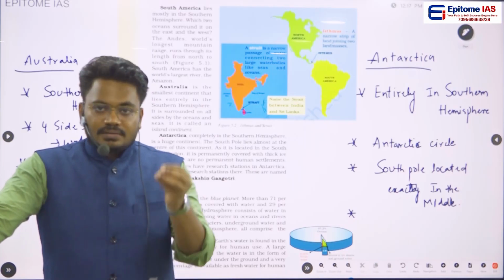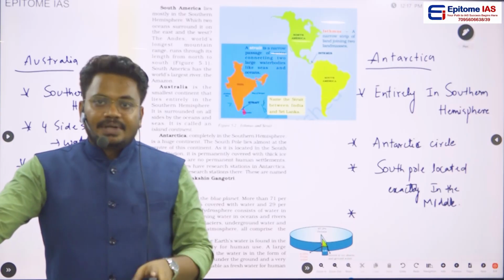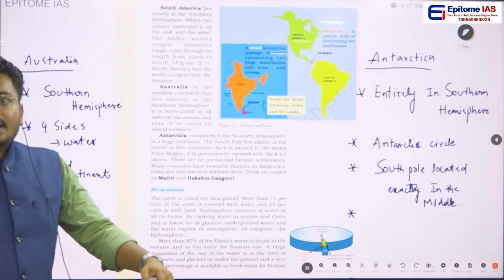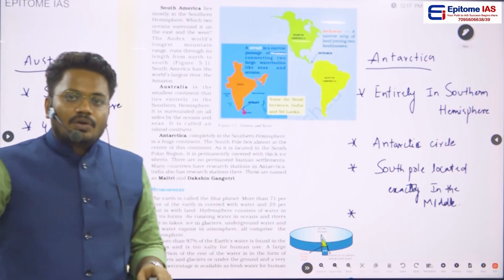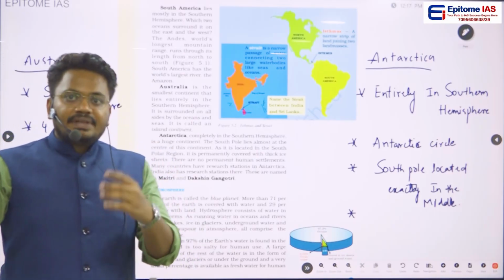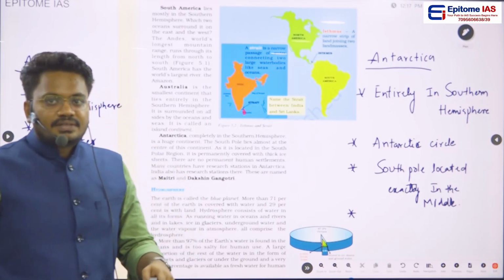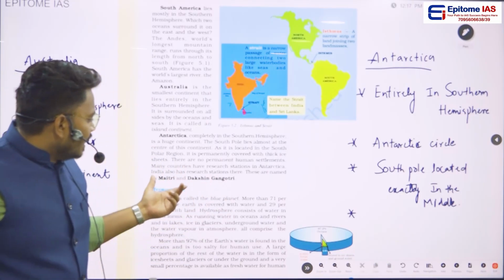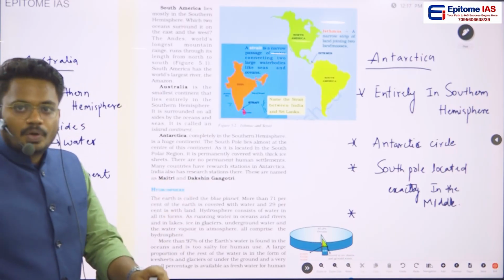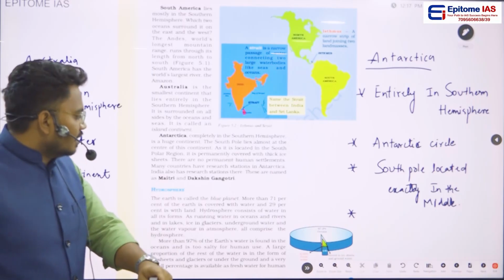So it is not properly inhabited, and in this Antarctica continent, many countries have their research stations, and India is also having two research stations. So that is Maitri and Dakshin Gangotri. Okay, that was mentioned in this particular NCERT.